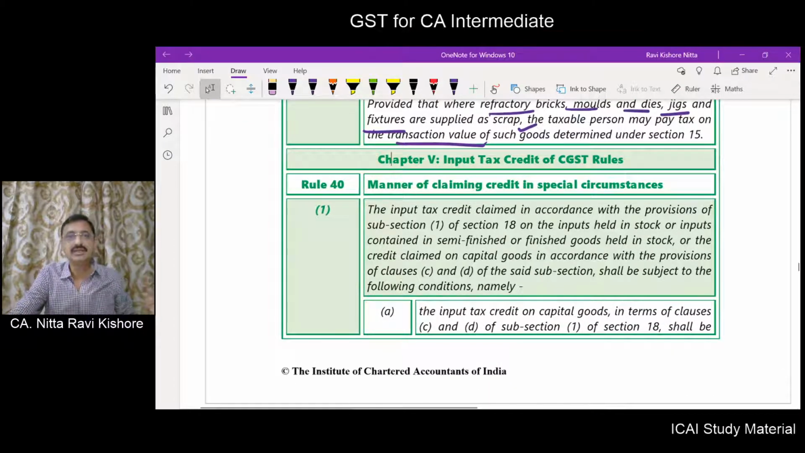Now, we'll come to the rules part of it. Rule 40. Manner of claiming credit in special circumstances. Now, section 18 is the provision and rule 40 is the rule. In section 18, at places, we found that to take the credit or to reverse the credit, it has to be done in the prescribed manner. The prescribed manner is given in the rules. Rule number 40. What does it state?